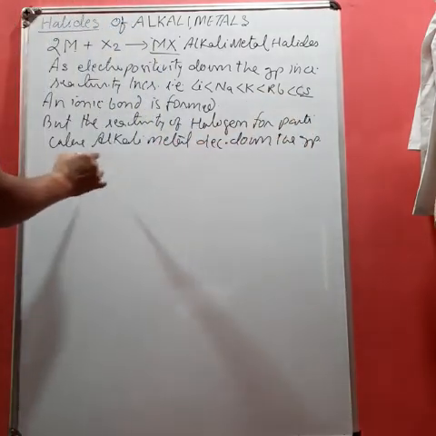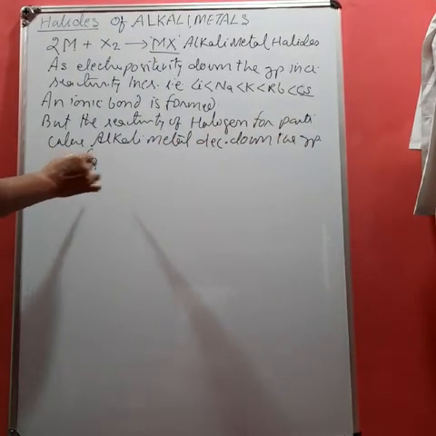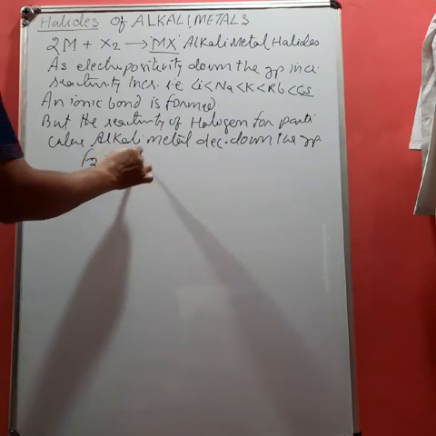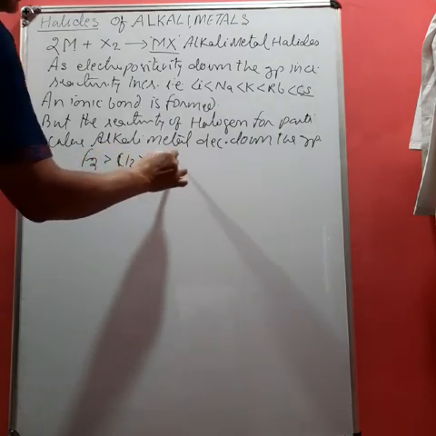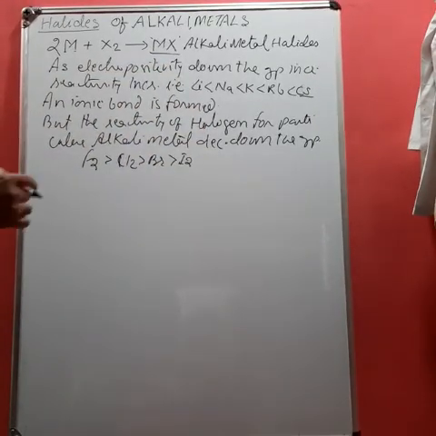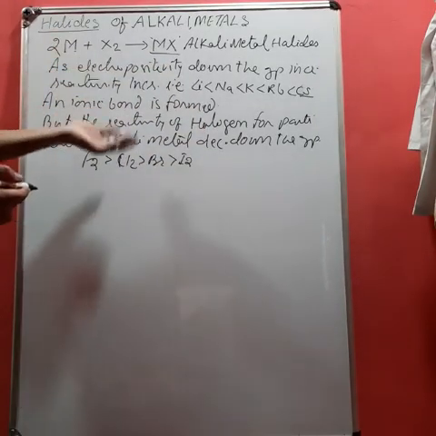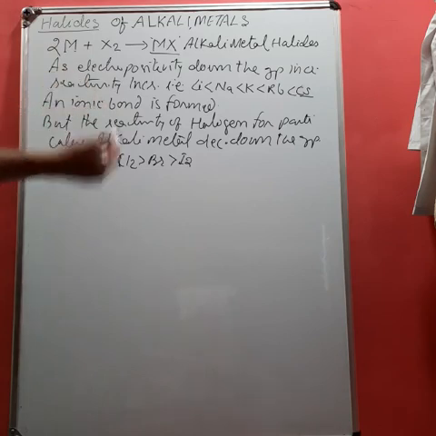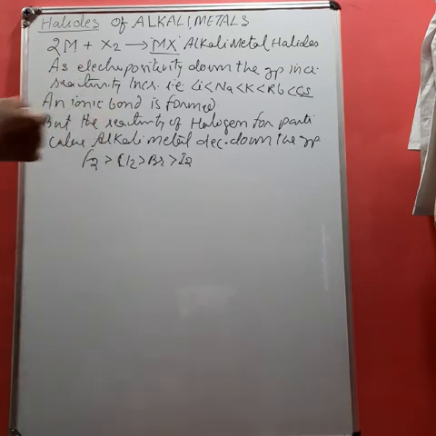That is, F2 is most reactive as compared to Cl2 and Br2, and the least reactive is I2. Again an ionic bond is formed, so F can easily gain an electron and therefore F2 shows more reactivity as compared to I2.